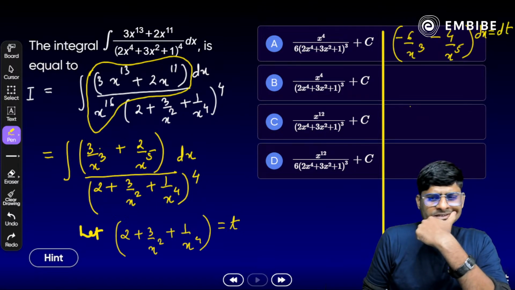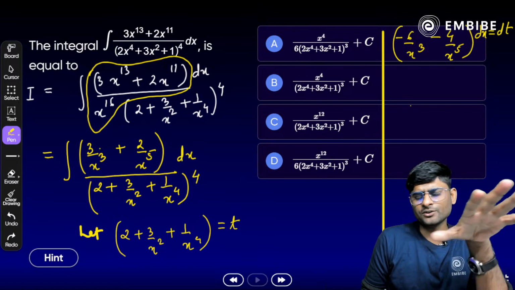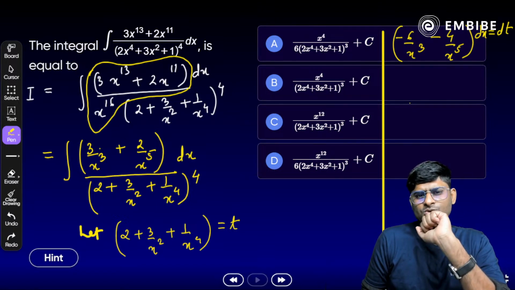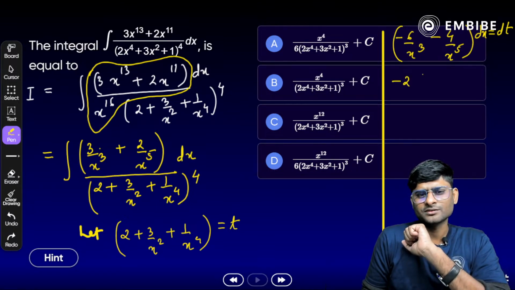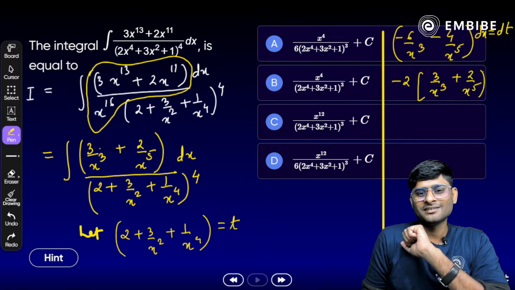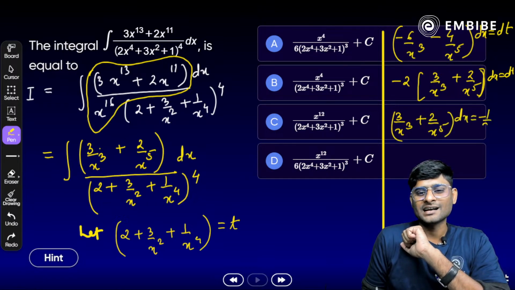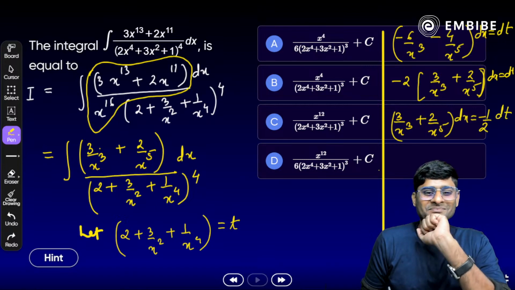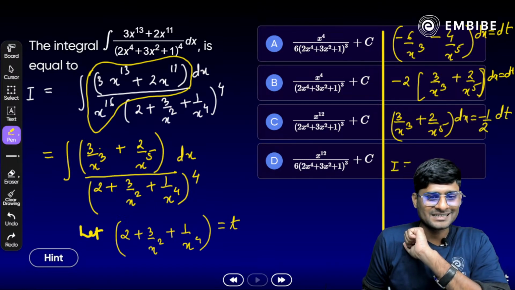Now, something we need to take common here. Why not we need to take a common minus 2 from the numerator? Minus 2, correct? We get what? 3 by x cube plus 2 by x raised to the power 5 dx is equal to dt, or 3 by x cube plus 2 by x raised to the power 5 dx is equal to what? Minus half of dt. So integration is changed now here.